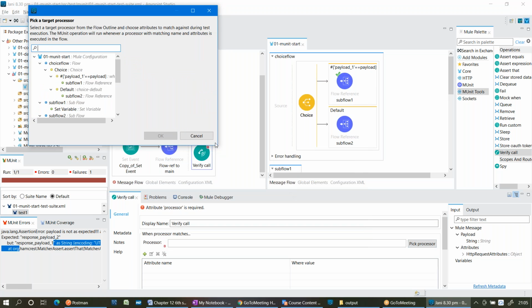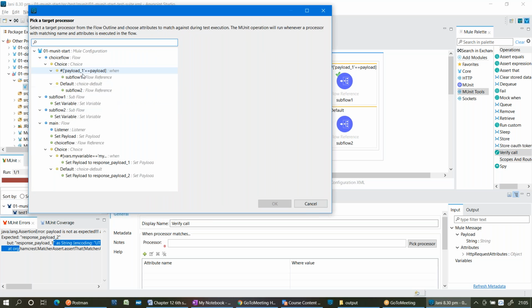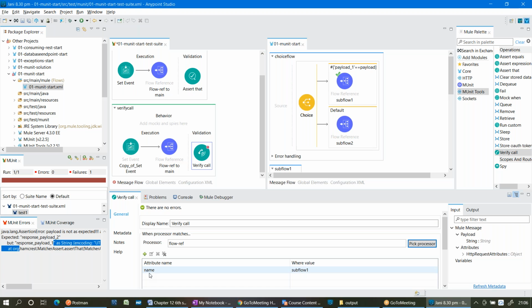So this is the outline of your flows. Which processor I need to pick? Subflow 1, which is referenced by flow reference in the choice flow router. So double click on that, select the name subflow 1. Now you can see here name attribute. So save it. Whenever you use a pick processor, you need to save it.